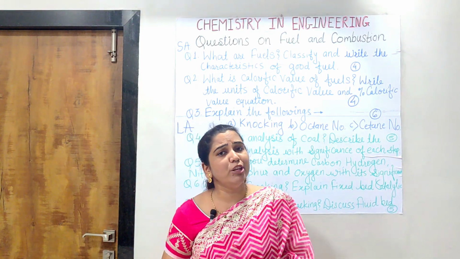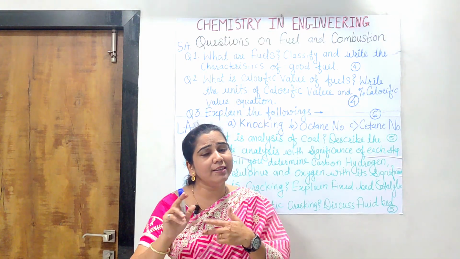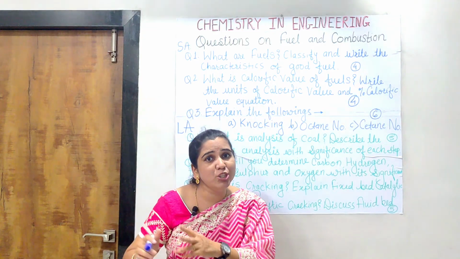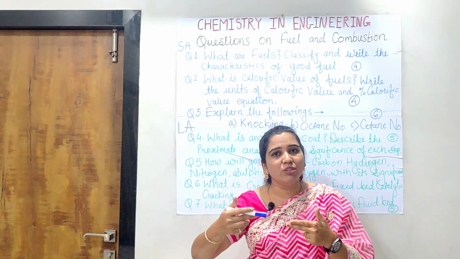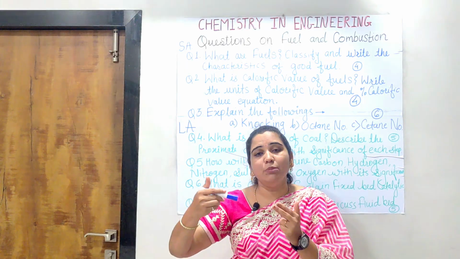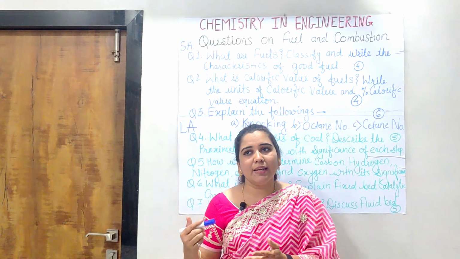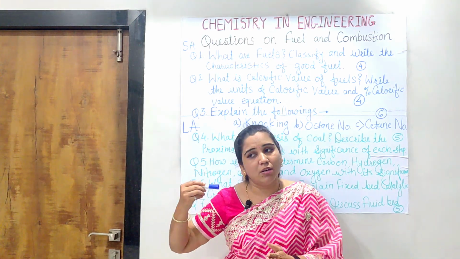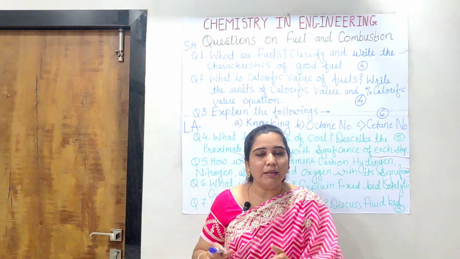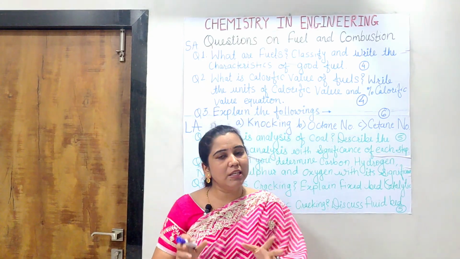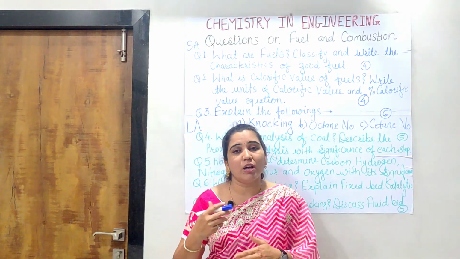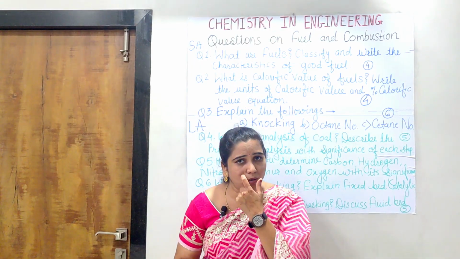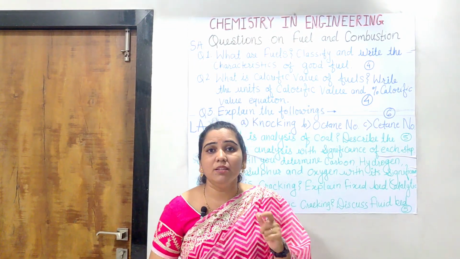In this, simply the definition of cracking, definition of catalytic cracking, and then moving towards fixed bed catalytic cracking with a proper diagram, its proper explanation, like its introduction, then catalytic cracking, then the fixed bed catalytic cracking, then its diagram with a proper explanation of the diagram, that is construction, then its working, in which how the cracking process occurs, with the significance of each step, and at last the different positive things, or whatever disadvantages there are, can be written in different points.